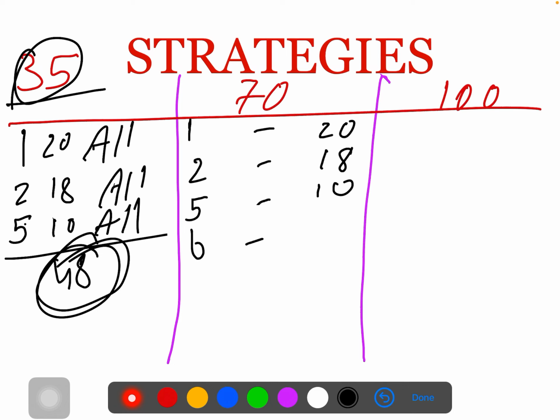For 6 mark, the chapters you have to prepare are, second chapter microeconomics, and the next chapter in microeconomics you can prepare is the 5th chapter. And when it comes to macroeconomics, prepare national income accounting, which is the second chapter of macro. You're going to get 1 question for 6 marks, so you can prepare the second chapter for 6 mark.